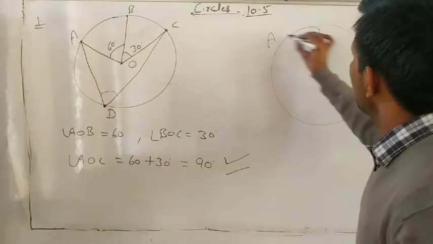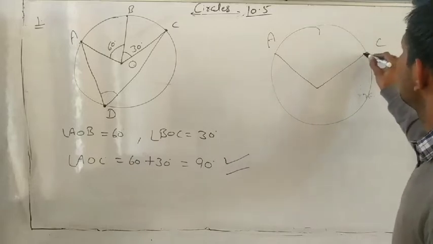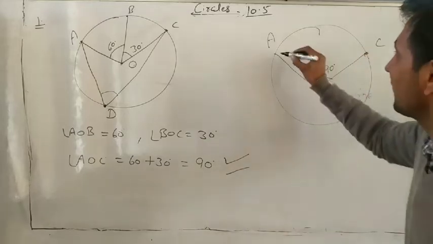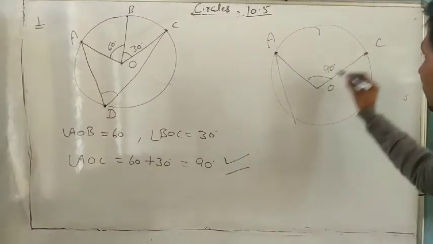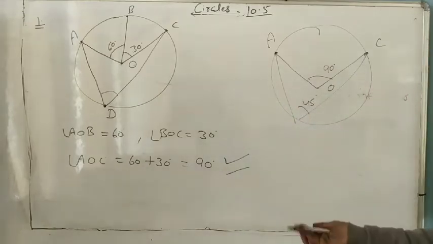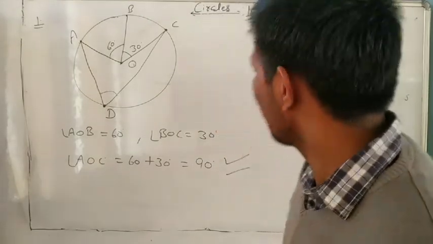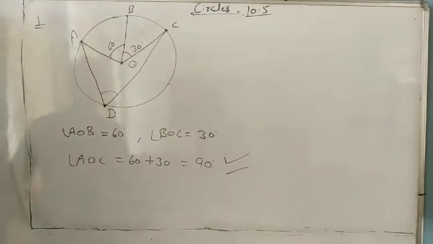So we want to find this one. It is A, it is C, and the angle subtended by this arc AC is 90. And we know the angle subtended by an arc at the center is double the angle on the other part. So this one is how much? 45 degrees. Very simple. At the center it is always double, so on the circle it is always half. We will not write it directly; we have to write the theorem's proof. Okay, so we will write.